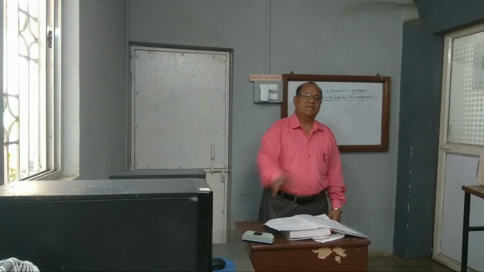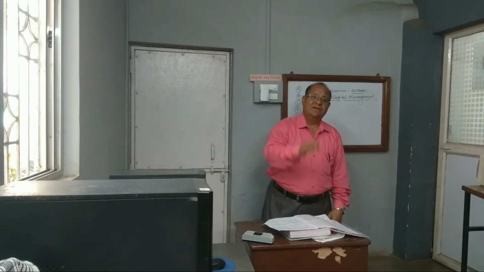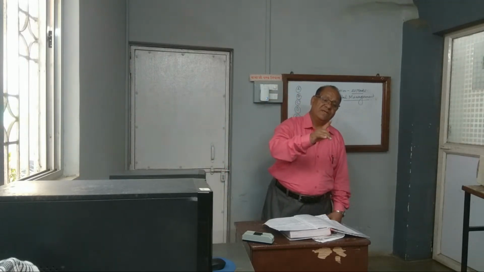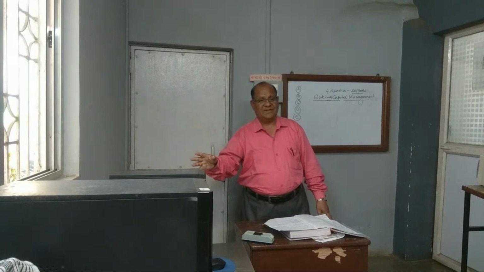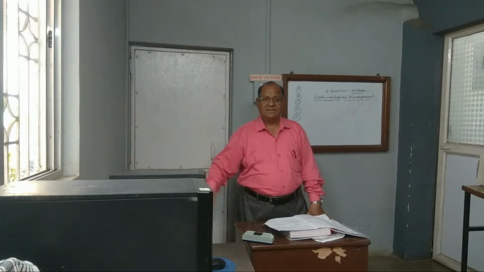Now, one more question we can ask you. I told you there are three branches: financial accounting, cost accounting, and management accounting. They will ask you to distinguish between these. It will be compulsory to include management accounting. So distinguish between, or give the difference between, management accounting and cost accounting, or between management accounting and financial accounting.